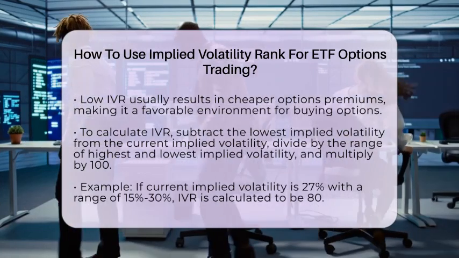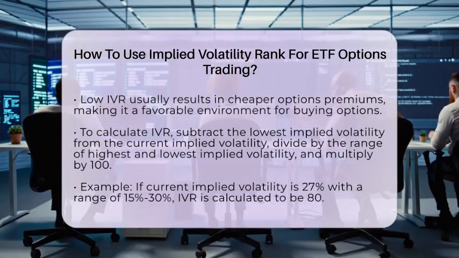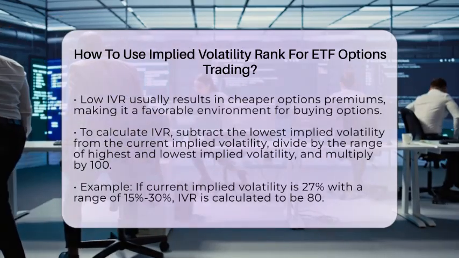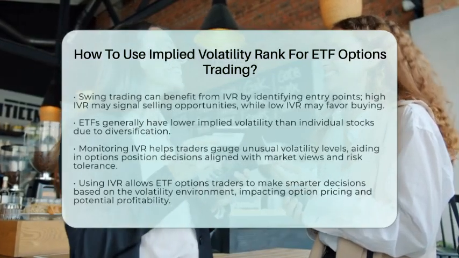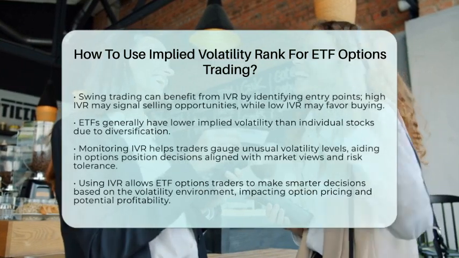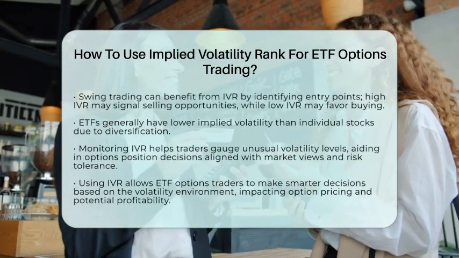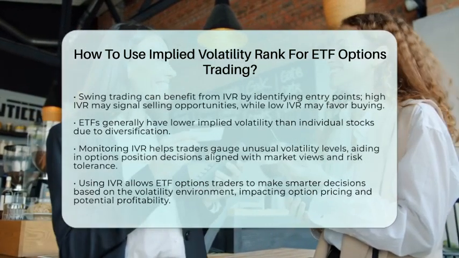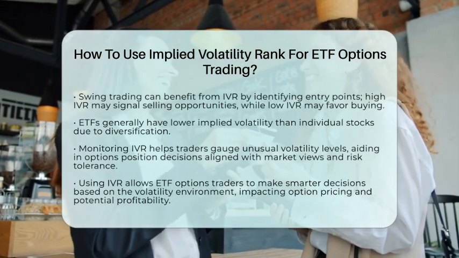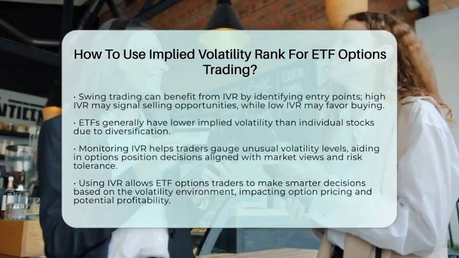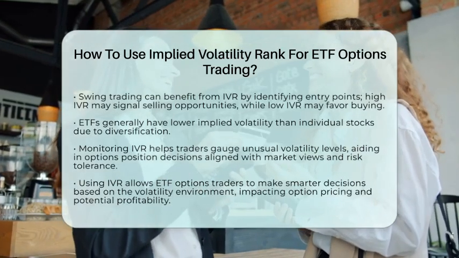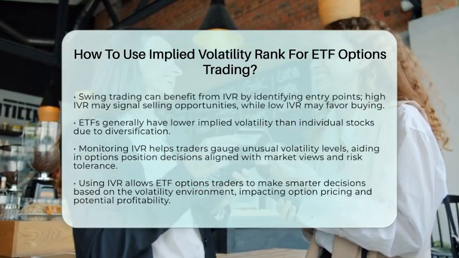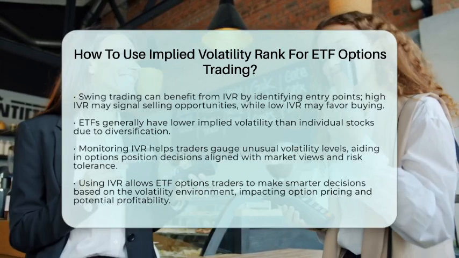It is also worth noting that exchange-traded funds generally have lower implied volatility than individual stocks. This is due to their diversified nature, which makes them less affected by binary events like earnings reports. Therefore, monitoring the implied volatility rank is especially important to gauge when volatility is unusually high or low for the exchange-traded fund. This helps traders decide whether to initiate options positions that align with their market view and risk tolerance.